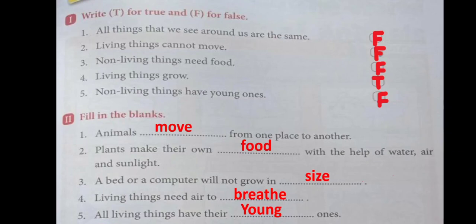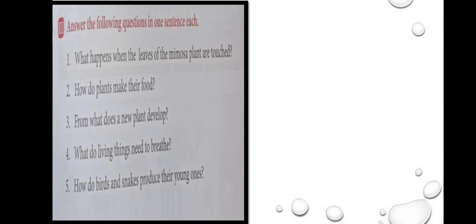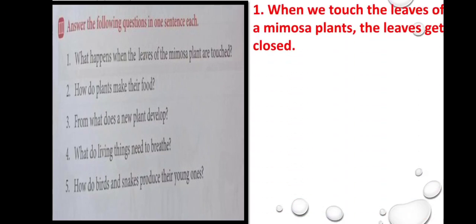Okay, next activity. Answer the following questions in one sentence. What happens when the leaves of the mimosa plant are touched? You all know it, isn't it? What happens to the mimosa plant when we touch it? Yes, when we touch the leaves of mimosa plants, the leaves get closed, isn't it? So the answer is, when we touch the leaves of mimosa plants, the leaves get closed.